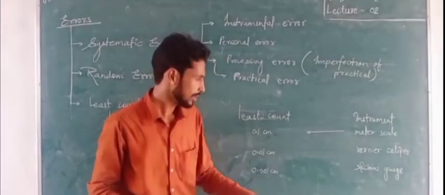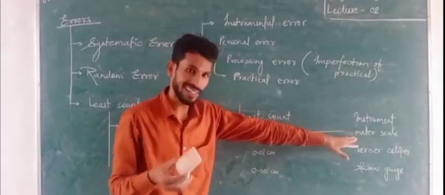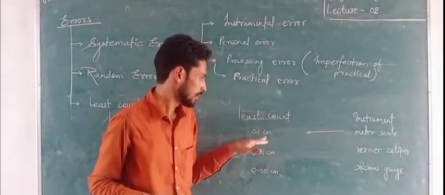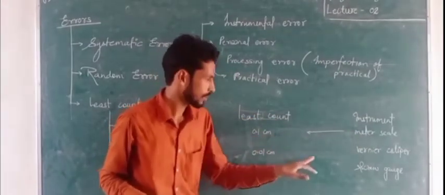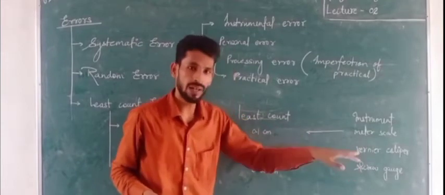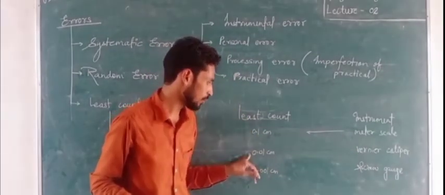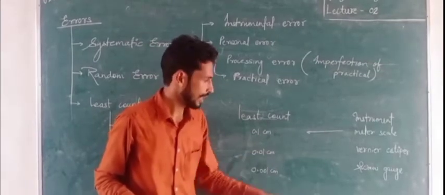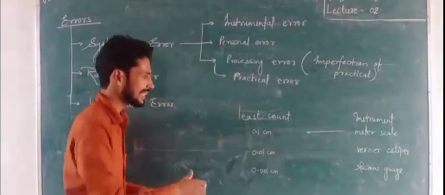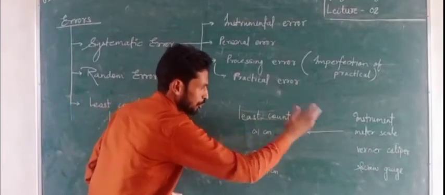That means meter scale is not capable of measuring less than this value. Vernier caliper is not capable of measuring an exact value lower than this, and also for this. So this is the least count and there is the instrument.